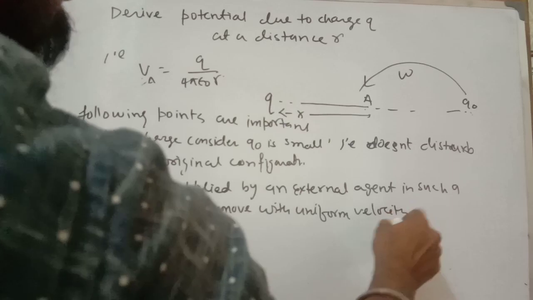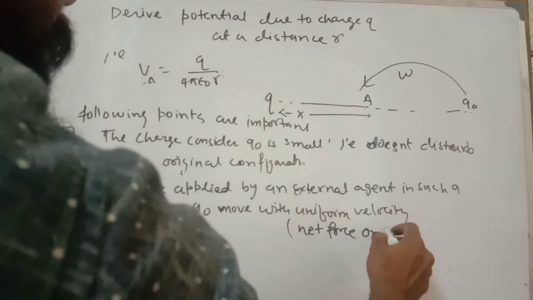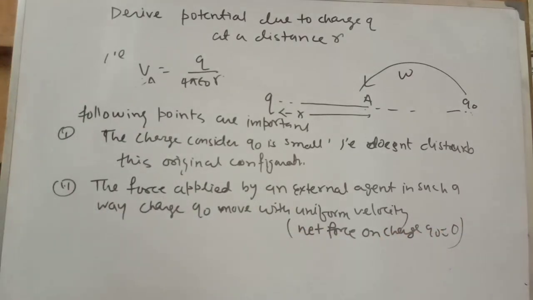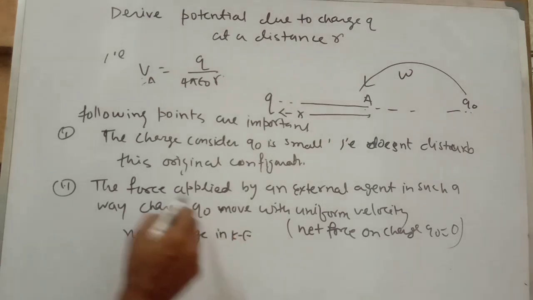That means you can say the net force on the charge q naught is 0, or you can also say there is no change in kinetic energy.